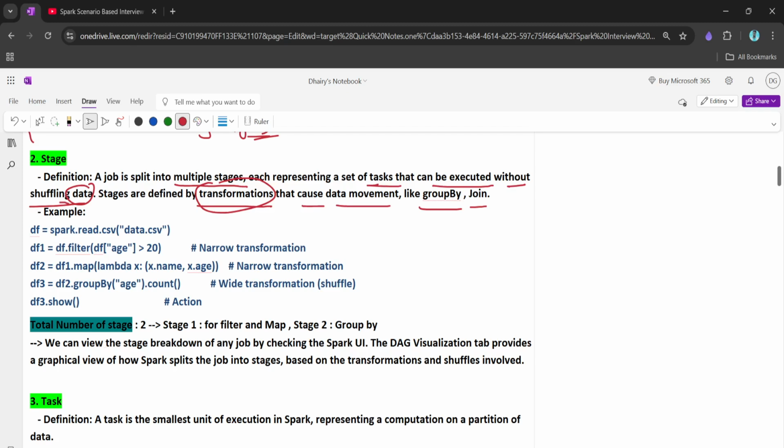Here is the example which will help us understand the stage. What we are doing here is reading this data.csv and creating the df, and on top of this df we are applying this filter, saying the age should be greater than 0. This is a narrow transformation. Why is it a narrow transformation? Because there is no shuffle of data. This is simply a filter.